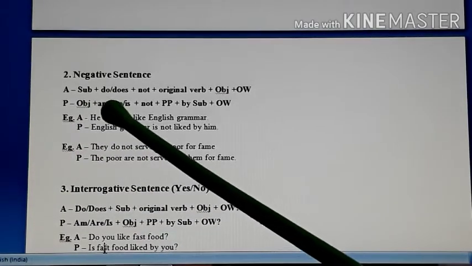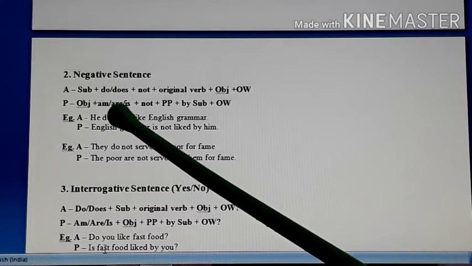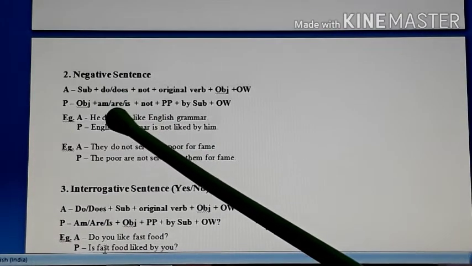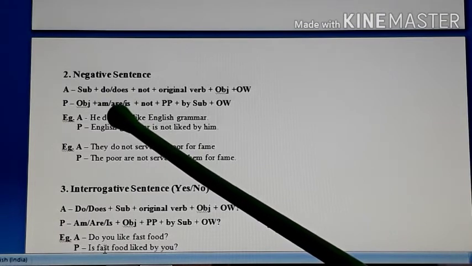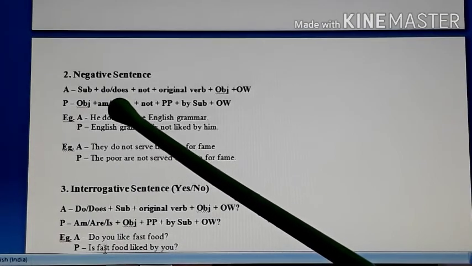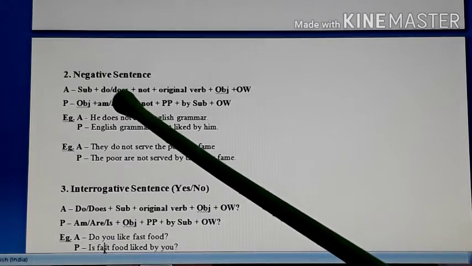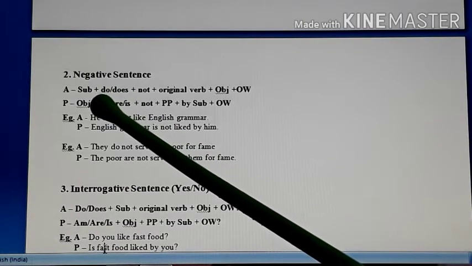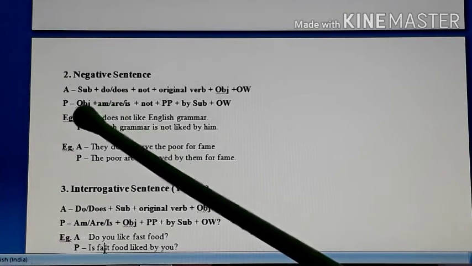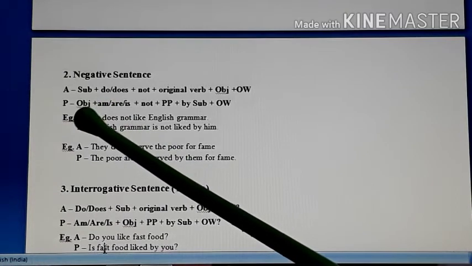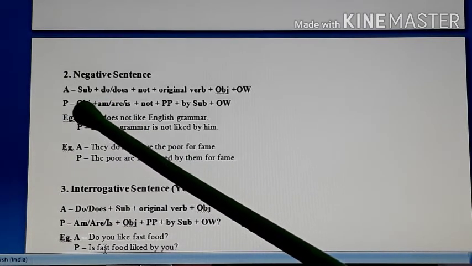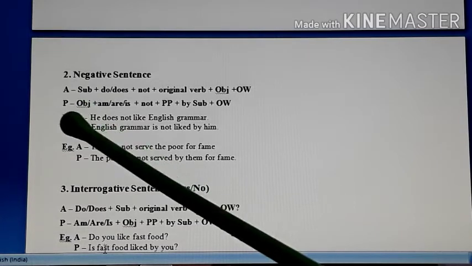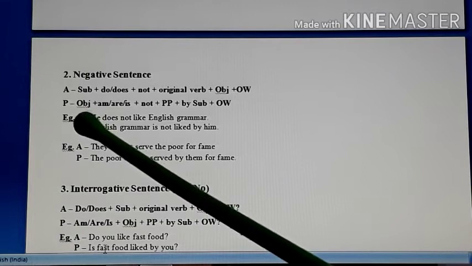Subject, and remember I had taught you in simple present tense, if you want to make a negative, we take the help of the helping verbs do or does. Now you must remember where do is used and where does is used. When the subject is third person singular, he, she, it, then we use does. And when the subject is the remaining persons, first person singular or plural, second person singular or plural, or third person plural, then we use do.